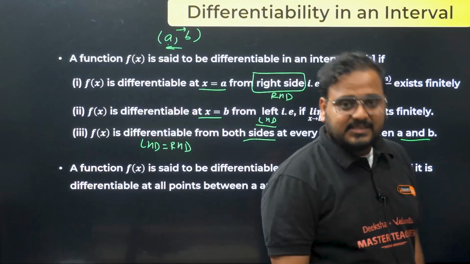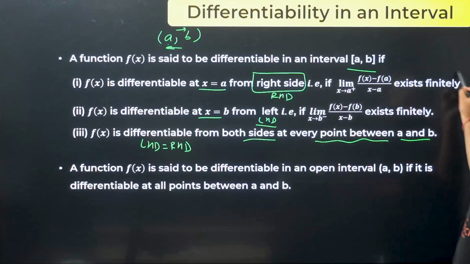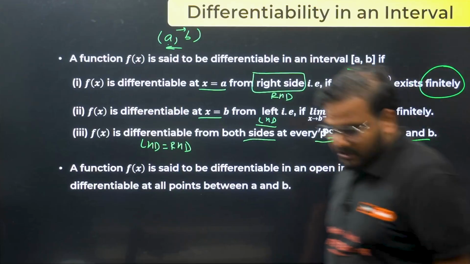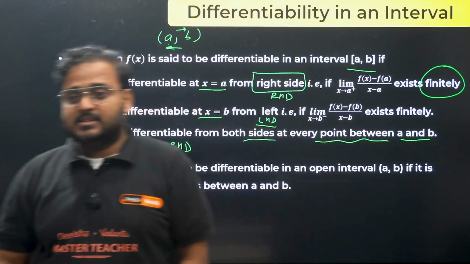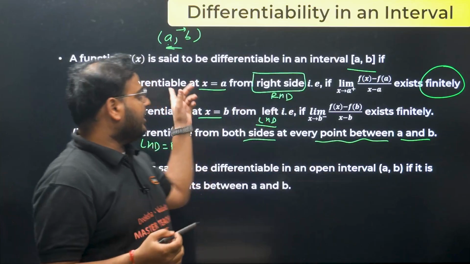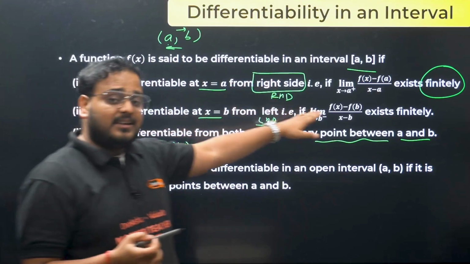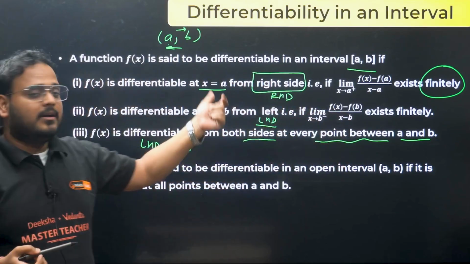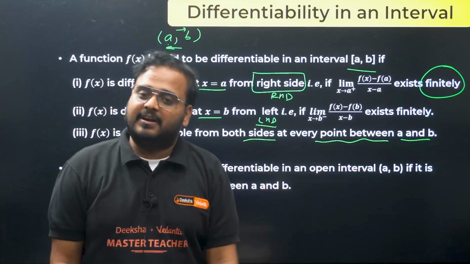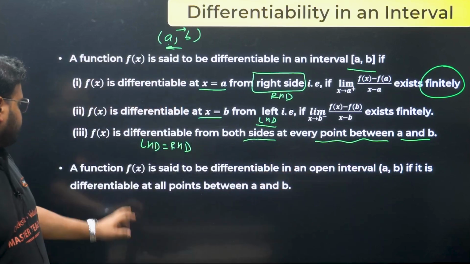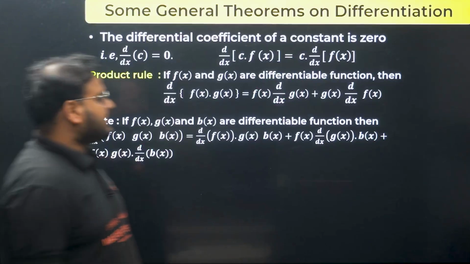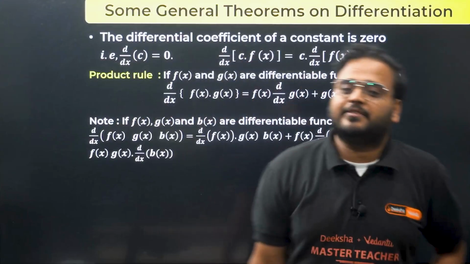It should exist and it should be finite also. It should have finite existence. So at the point A the RHD should exist finitely, and at the point B the LHD should exist finitely. Okay, please check. All right. Next, some general theorems of differentiation.